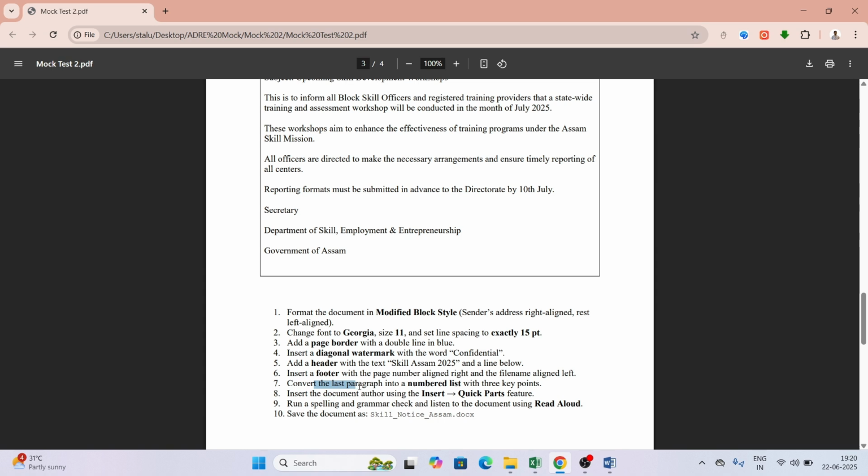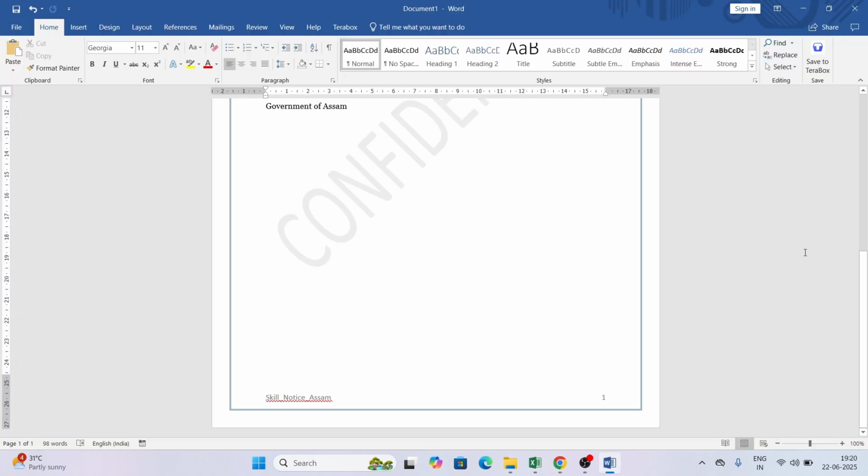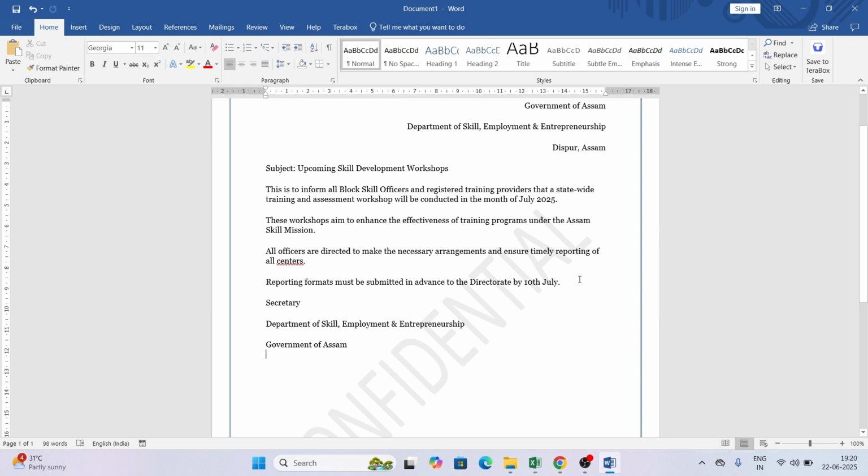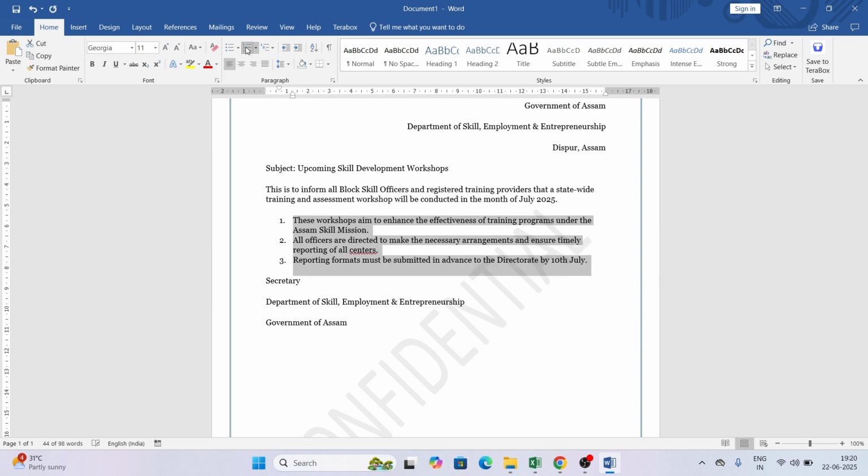Convert the last paragraph into numbered list with 3 key points. Okay, so last 3 paragraphs we will convert it into number list simply. So last 3, let's say this 3: first, second, third. I will convert it into a number list. So I have converted it into a number list.